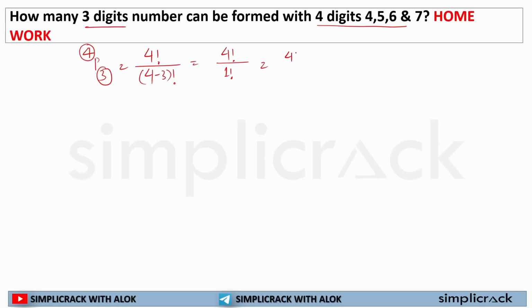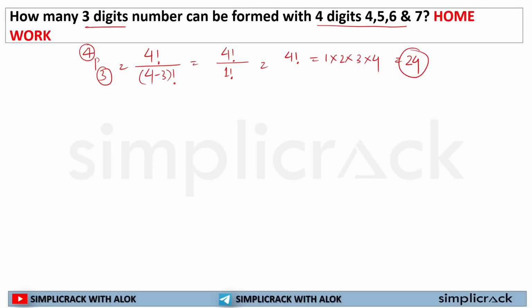We all know 1 factorial is equal to 1. So it is 4 factorial, which is nothing but 1 multiplied by 2 multiplied by 3 into 4. So this is 24. So how many numbers can you create? You can create 24 numbers. You don't have to list out 24 numbers. Simply use this formula and get your answer.